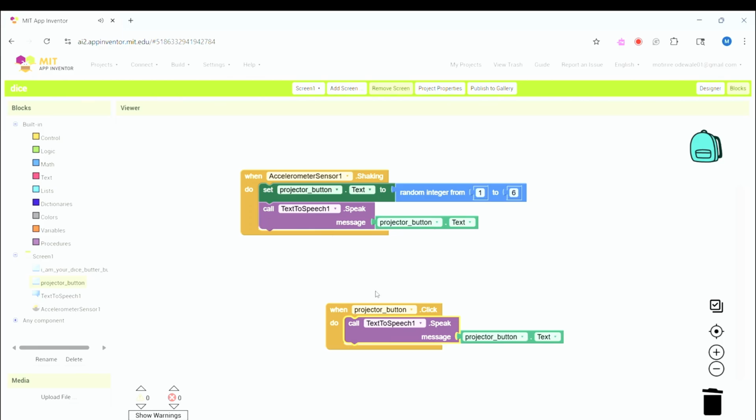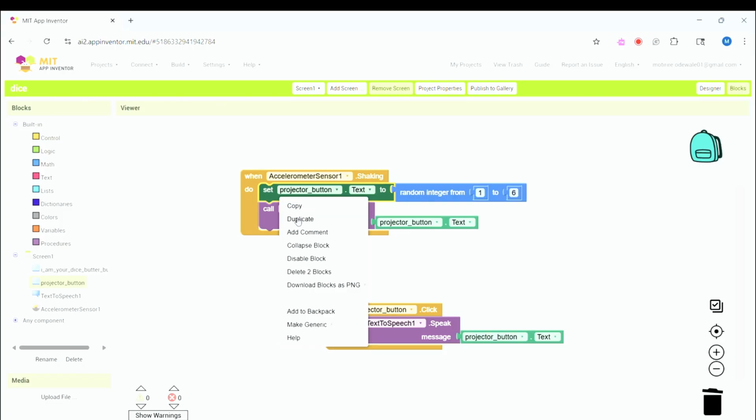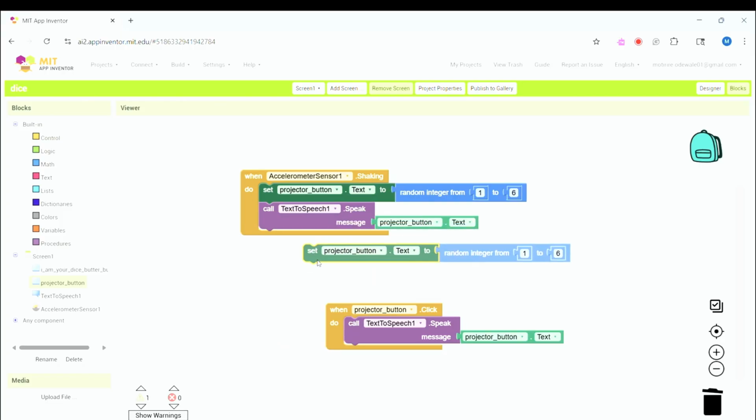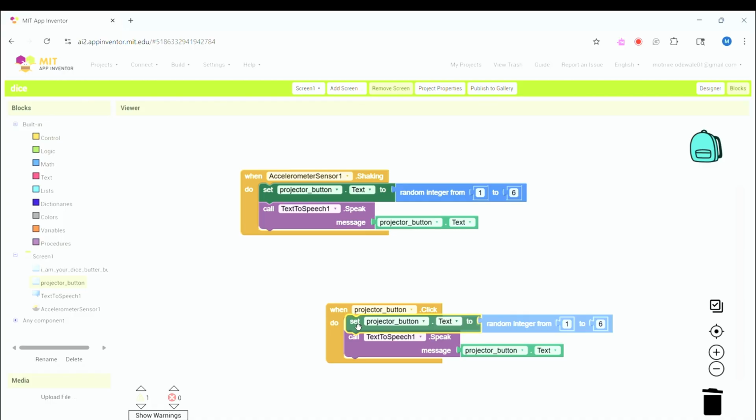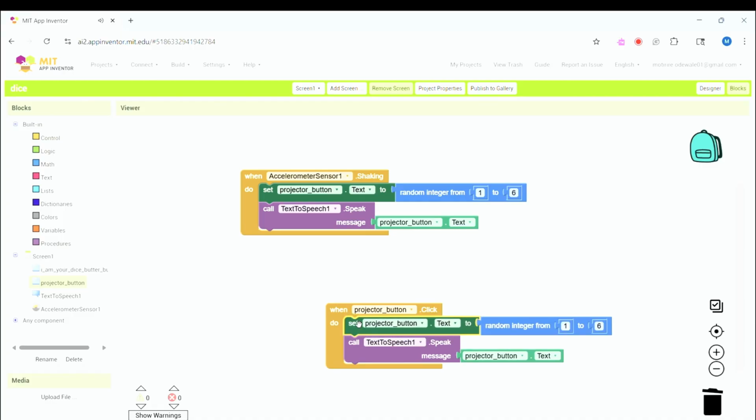We can put that there, but we're now missing the thing on top, so we can click that and duplicate it and set a random integer to that. You make sure it looks good.